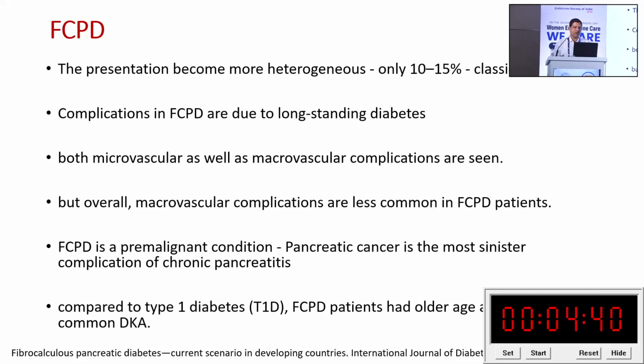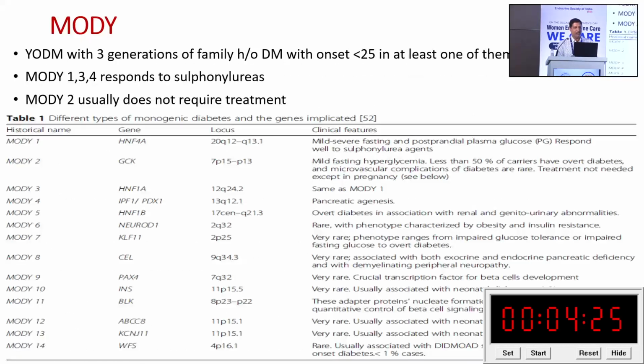Compared to type 1 diabetes, these FCPD patients are found to be a bit older, and they are usually lean and thin in comparison to type 1 and type 2 diabetic patients, because we know there is exocrine pancreatic insufficiency, so that is the reason these people are found to be lean and thin.